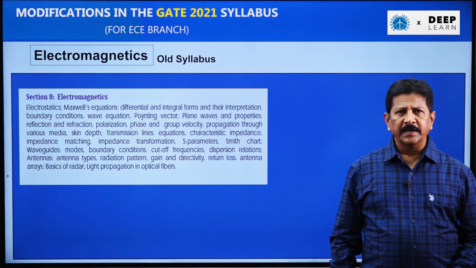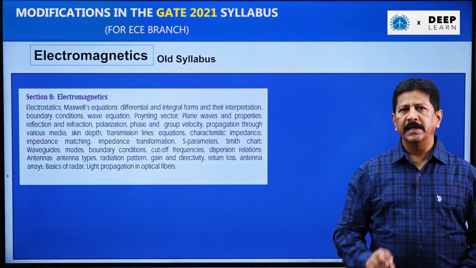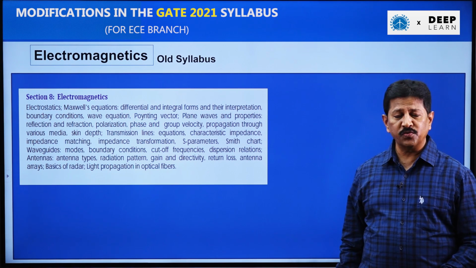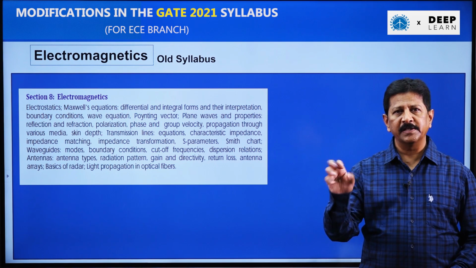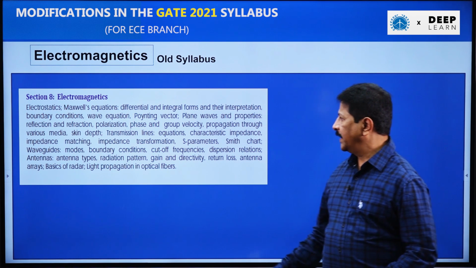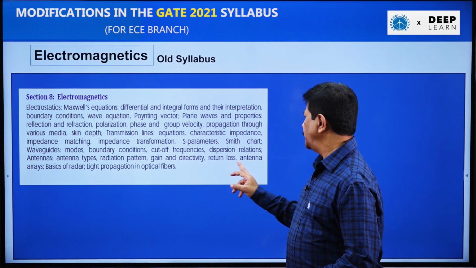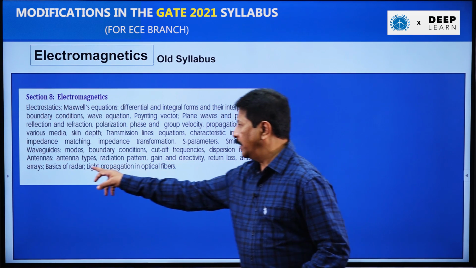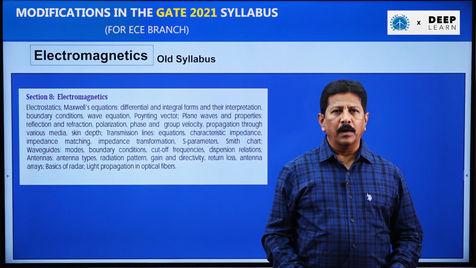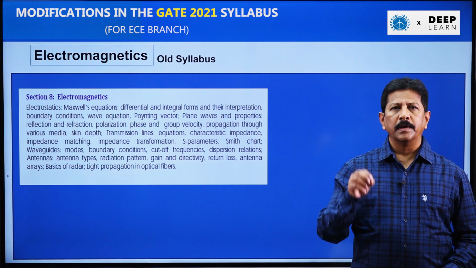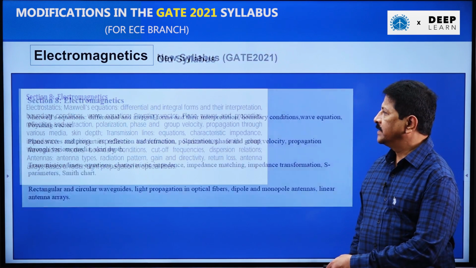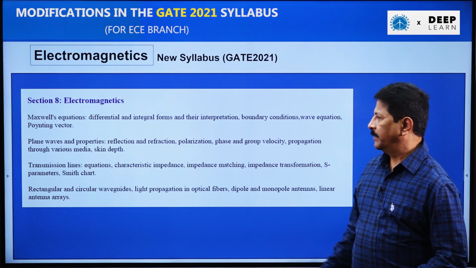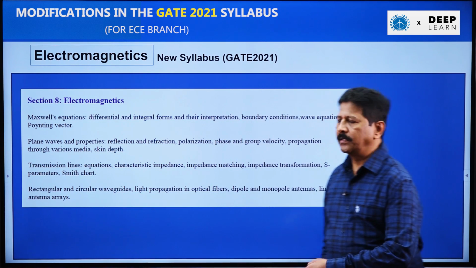Coming to electromagnetics, a few changes have been made. The first one is that radar basics is removed completely from the syllabus. Also electrostatics is removed from the syllabus and circular waveguides are included, rectangular and circular waveguides.